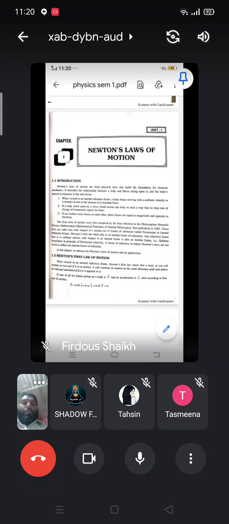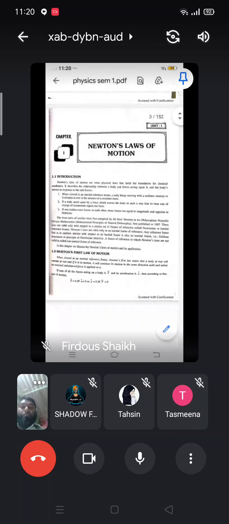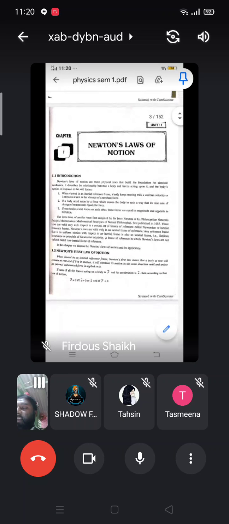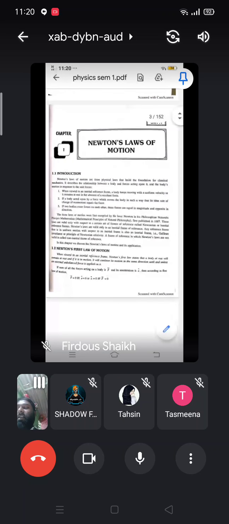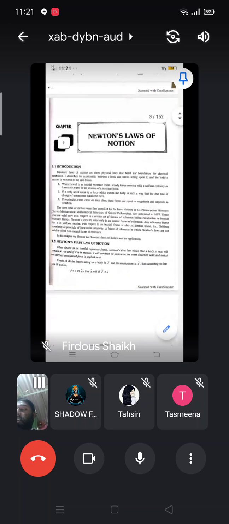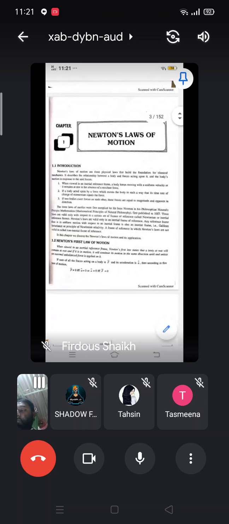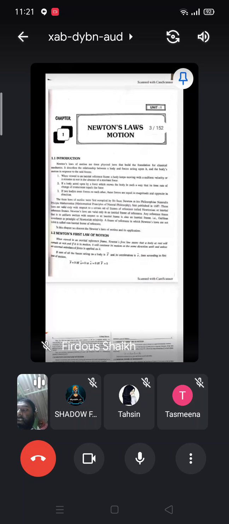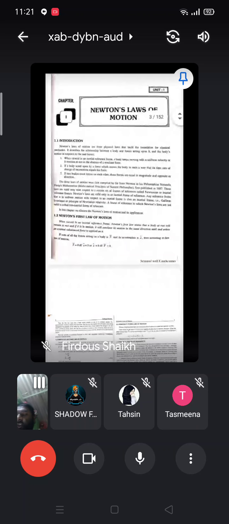Now we are going to start chapter 1 of paper 1. You can see there the first chapter of paper 1, unit 1, is Newton's laws of motion. As you are already aware of Newton's laws of motion, we will directly move towards the first law of motion.